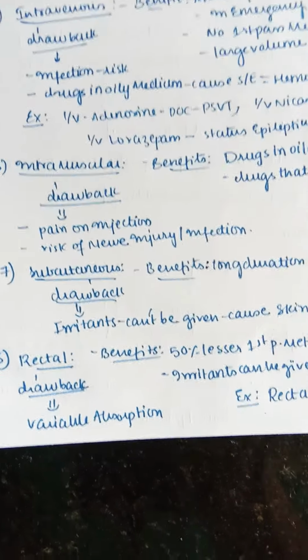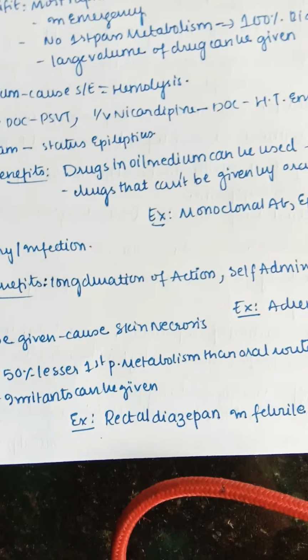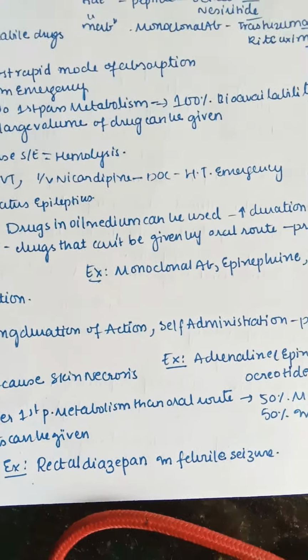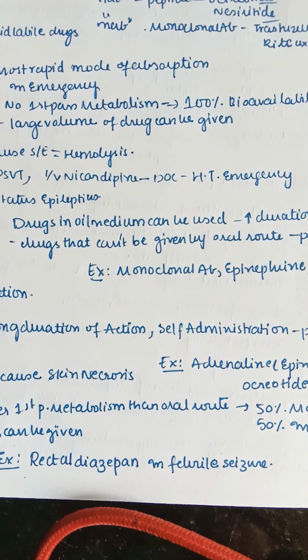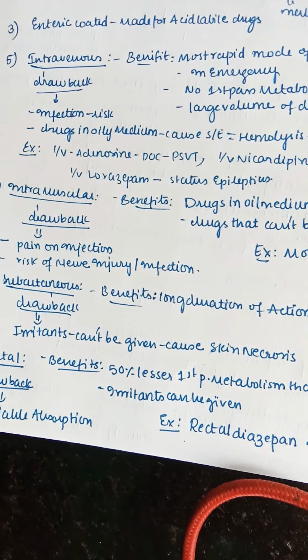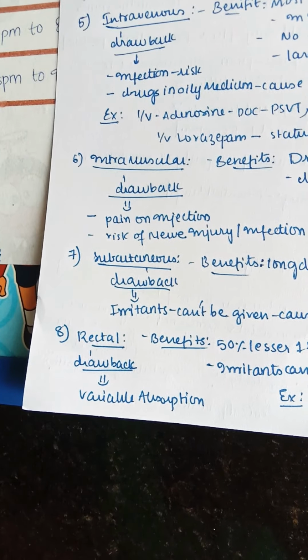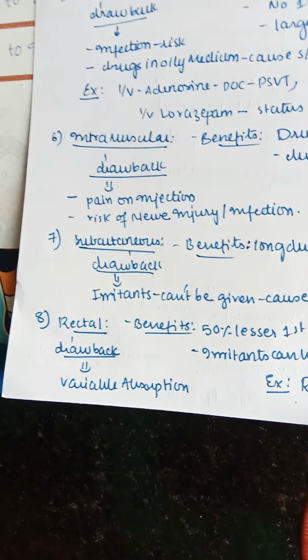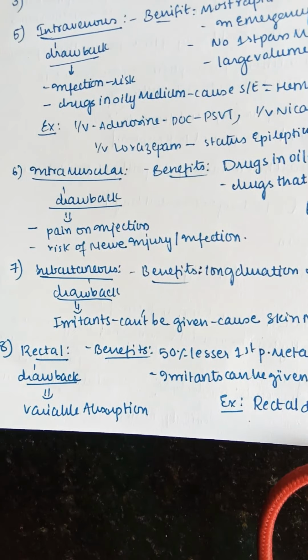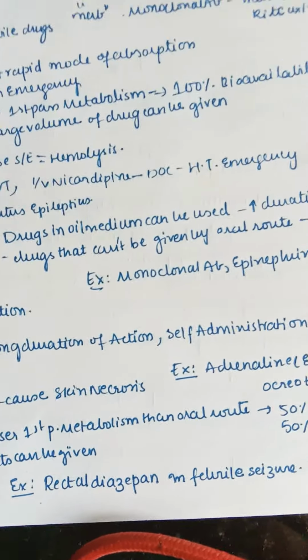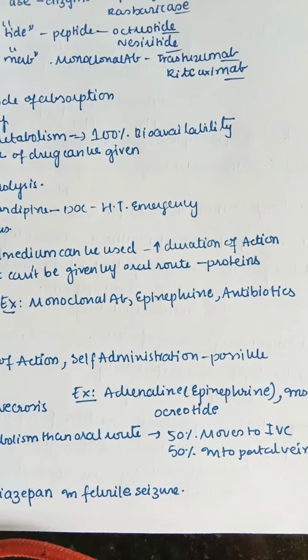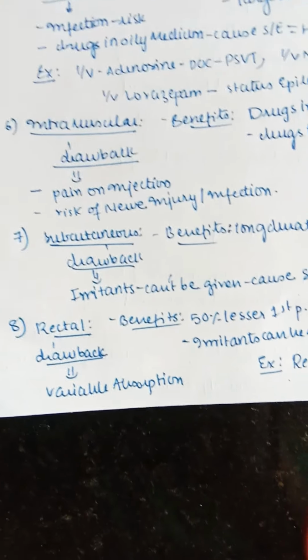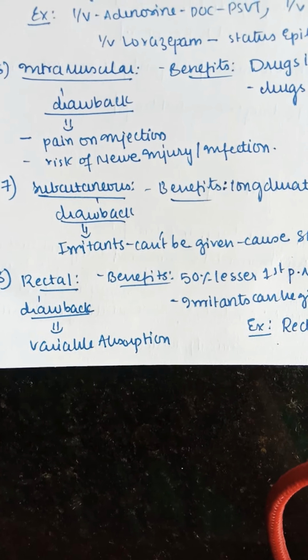So next, coming to intramuscular, into a muscle. The benefits are that drugs in an oily medium can be used here, which have a longer duration of action. Drugs that can't be given by the oral route, like proteins, can be given by the intramuscular route. The drawback is pain on injection, because we are giving oily medium drugs, and there is also a risk of nerve injury or infection. Examples are most proteins like monoclonal antibodies, antibiotics, and epinephrine, all of which can be given by the intramuscular route.